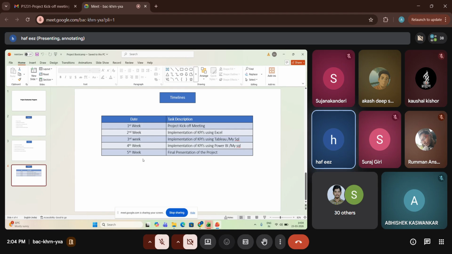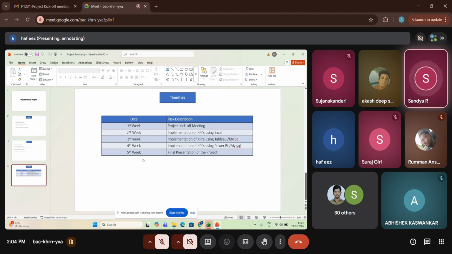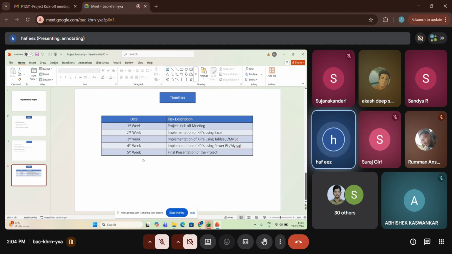Sir, is it done as a group or individually? Yes, it is a group. Around 5 to 6 members will be in a group. You have to work as a group and present it. We'll come to that a bit later.